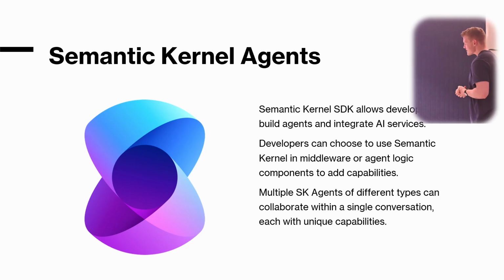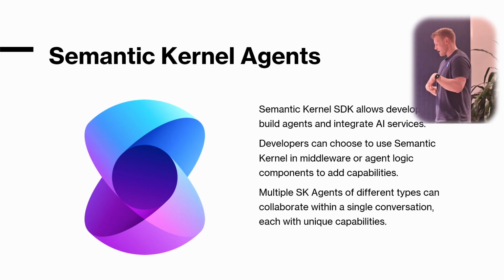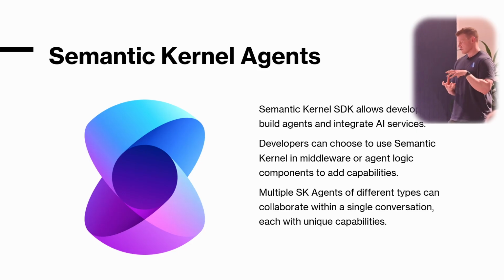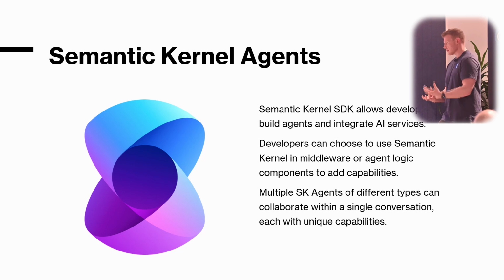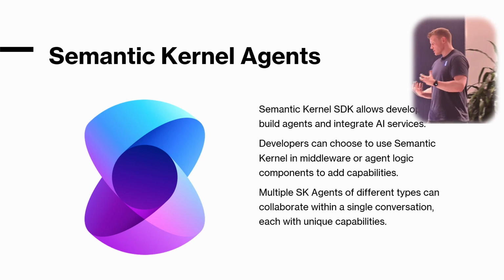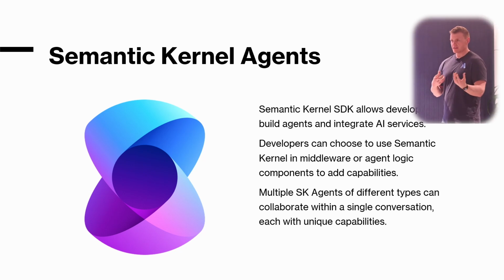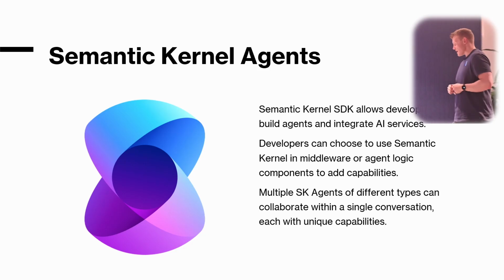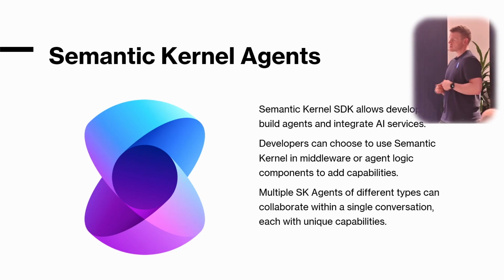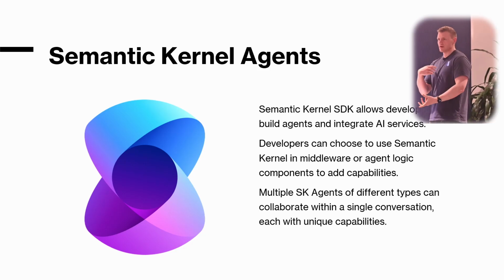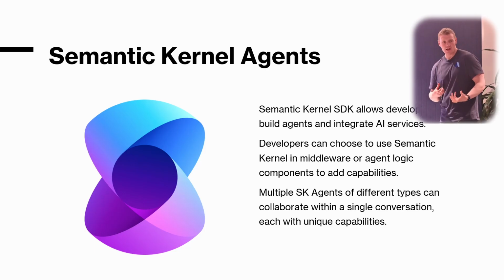So I'll start with Semantic Kernel, which is handy because that was my next slide. The Semantic Kernel SDK allows us as developers to build agents and also integrate numerous AI services together. Semantic Kernel really acts as a middleware, or it can have agent logic components that add different capabilities. I was talking a little bit about tools and knowledge stores earlier.